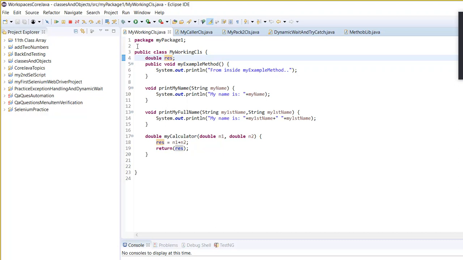Okay, so to explain classes and objects more, let's say you are living in a subdivision, right? In the subdivision you will see that there are many houses that look alike.